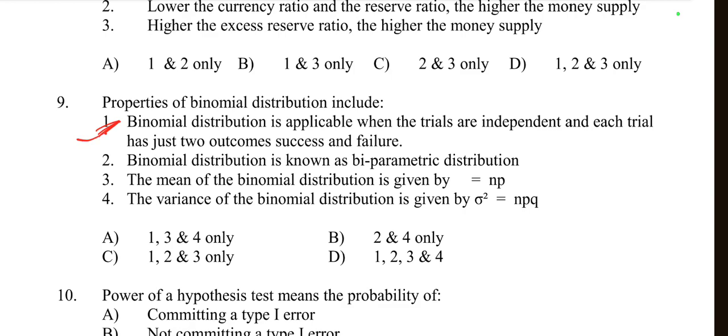So this is right. Then option number 2, the binomial distribution is known as a biparametric distribution. Yes, this is true because the binomial distribution is described by two parameters, that is called biparametric.